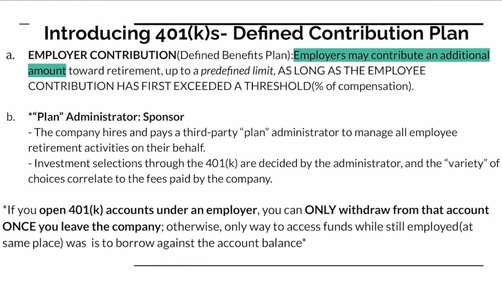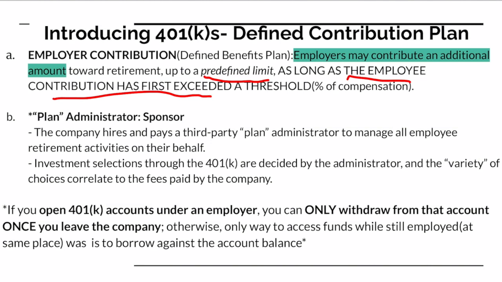Now, what is the main appeal about 401ks? Well, the main appeal about these types of sponsored retirement plans is that there may be something called an employer contribution, which is a type of retirement benefit for employees. And this means that if any employee contributes a certain amount that exceeds a threshold within any given year, the employer will also agree to contribute an additional amount towards retirement along with the employee's contribution up to a predefined limit. And we'll make an example which we'll cover shortly, or maybe in a future video.